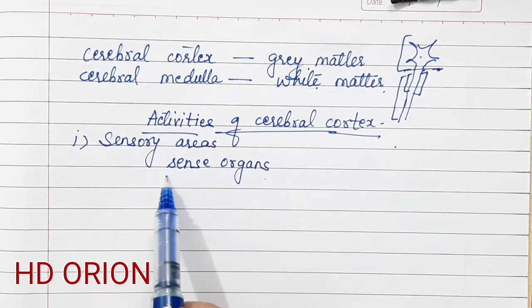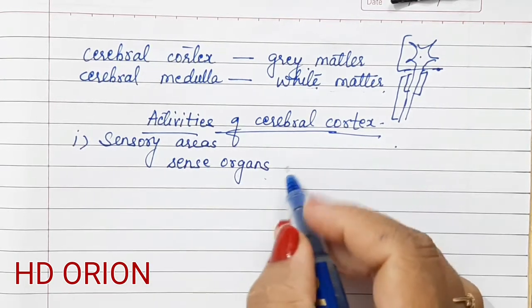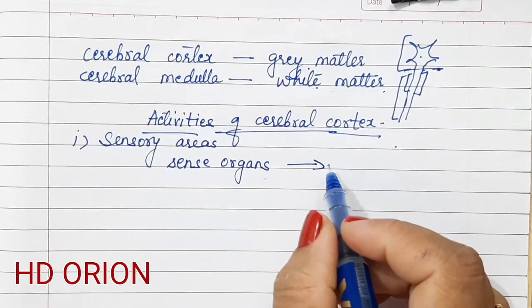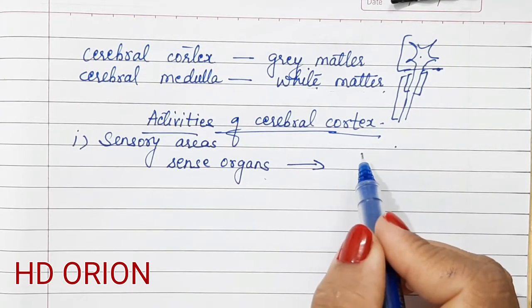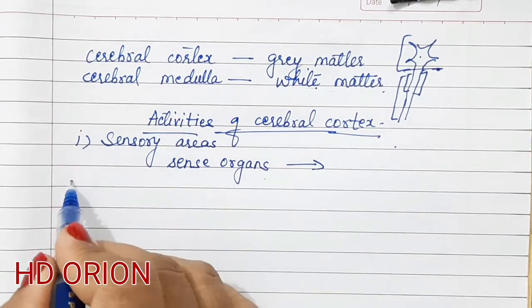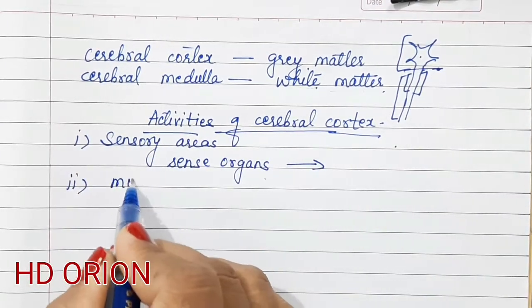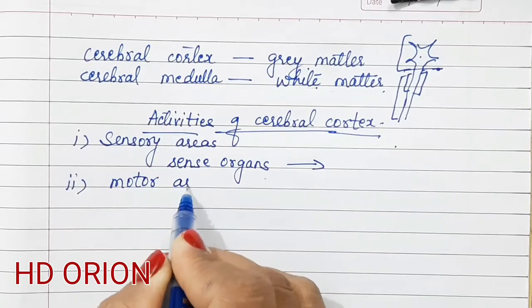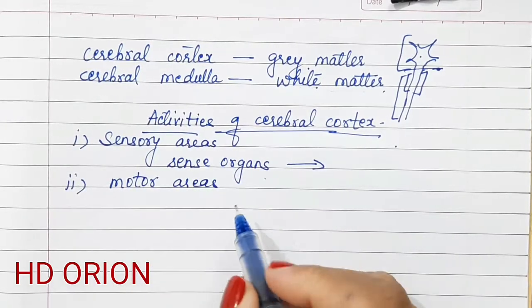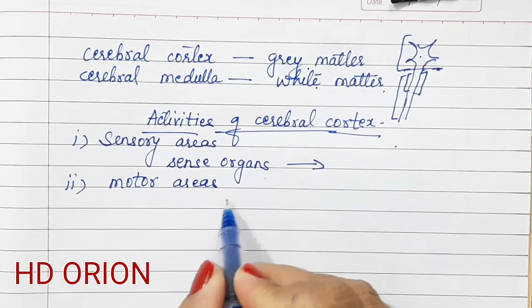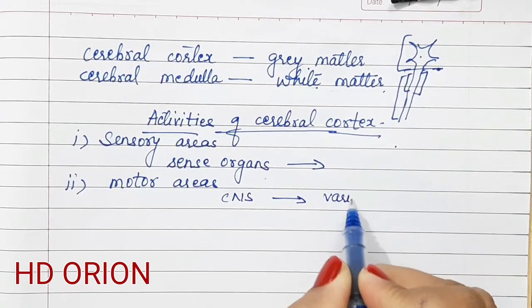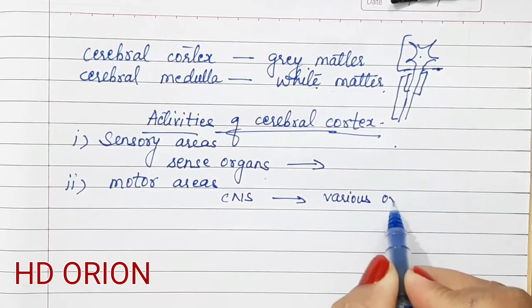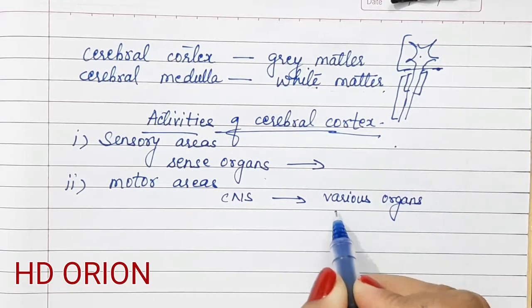So sensory areas, sense organs receive the impulses and then send it for converting it into the effect by the motor areas. So what are the motor areas? The motor areas transmit the impulses from the CNS, that is the brain, to the various organs. So the various organs are called as effectors.